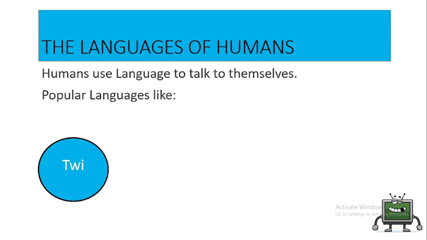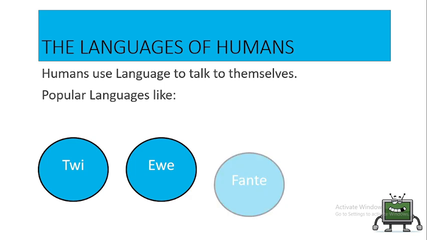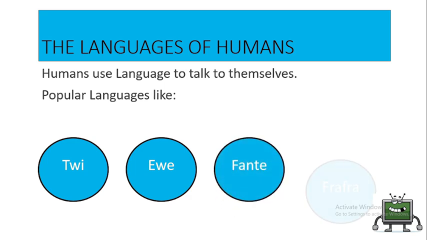We have one, we have Twi. So we use Twi as a language to communicate to ourselves. We have Ewe. Ewe is also a language that we use to communicate to ourselves. Then we have Fanti, and then we have a language also called Fafra. So we have so many languages that we humans use to communicate to ourselves, and without these languages we cannot communicate to ourselves.